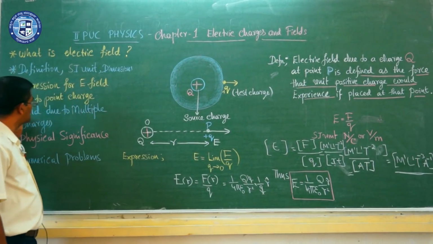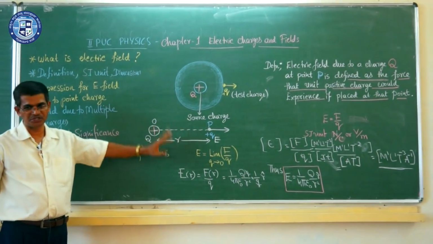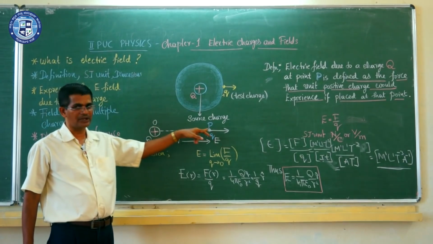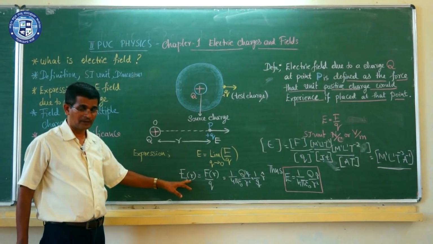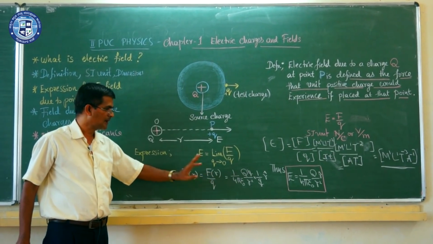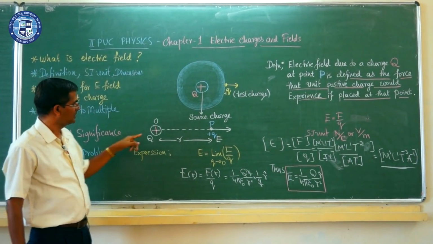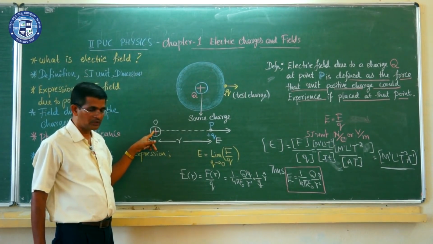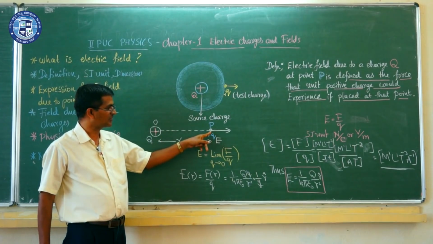Let us give the expression for electric field due to a point charge. The expression is obtained from the relation between electric field and the force experienced by a unit test charge placed at that point. Let us see, this charge Q is at a certain point O, and I want to measure the electric field at a distance r.